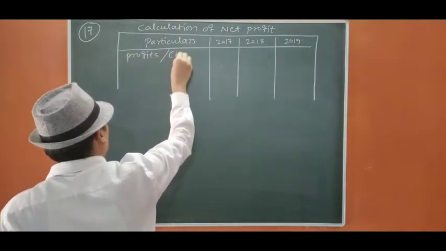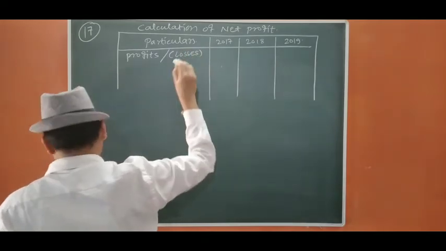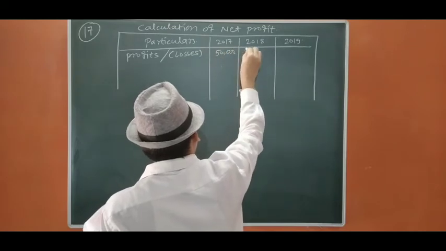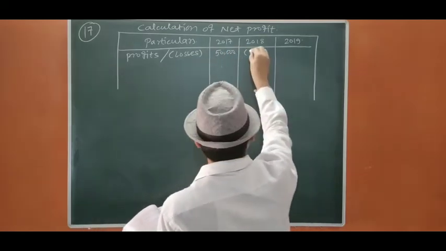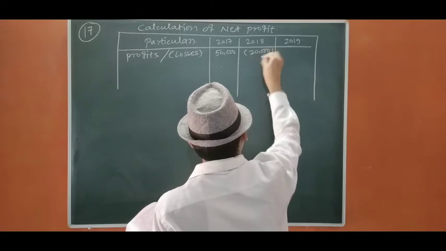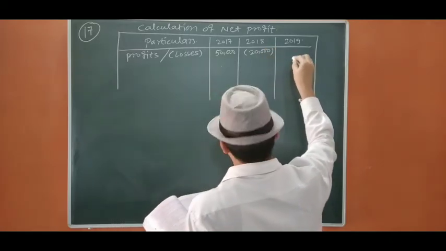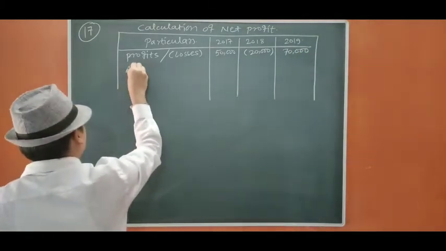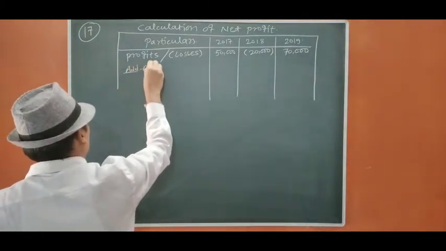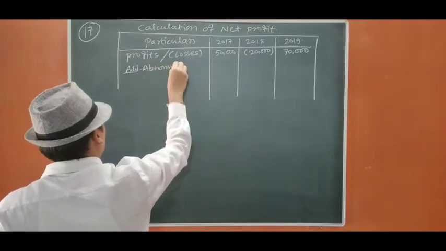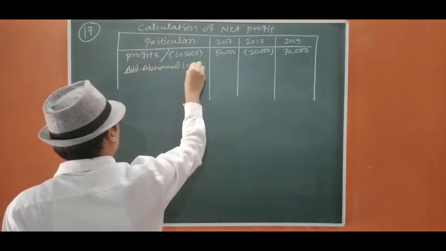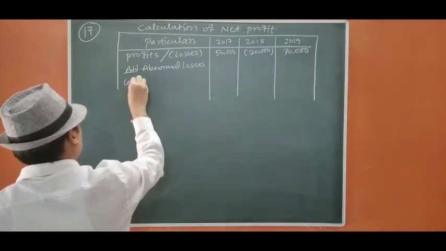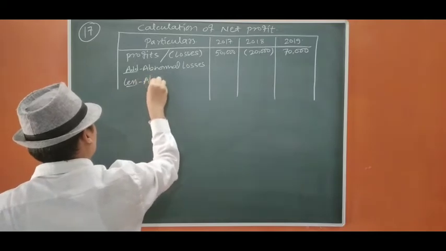Profits, in brackets losses. Profit is 50,000. There is a loss of 20,000. Then there is a profit of again 70,000. We are going to add abnormal losses and deduct abnormal gains.